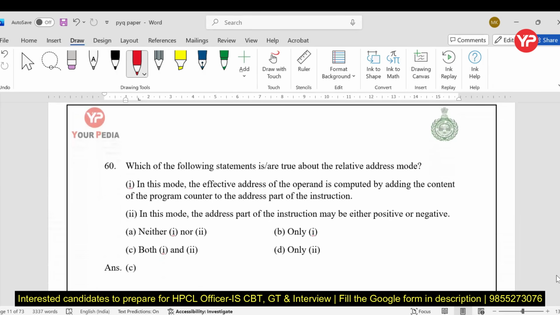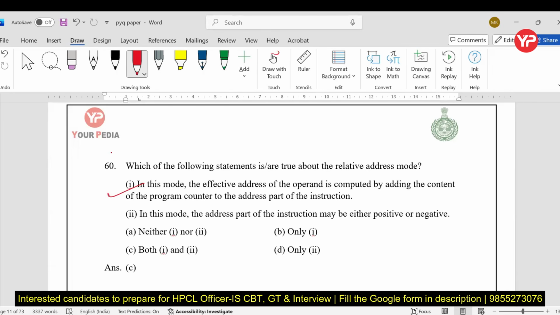Now again a question from COA. Which of the following statements is true about the relative addressing mode? In this mode, the effective address of the operand is computed by adding the content of the program counter, absolutely true, to the address part of the instruction. Yes, A is true.